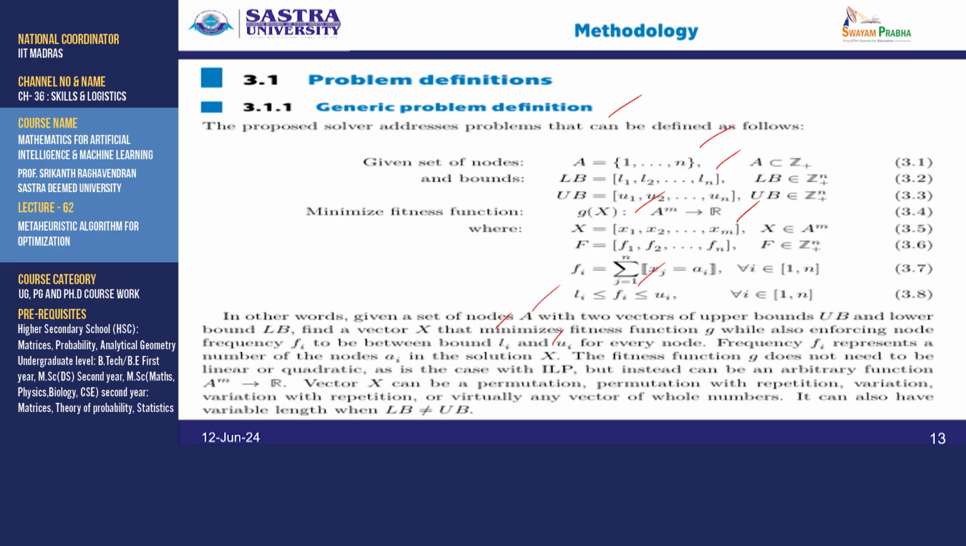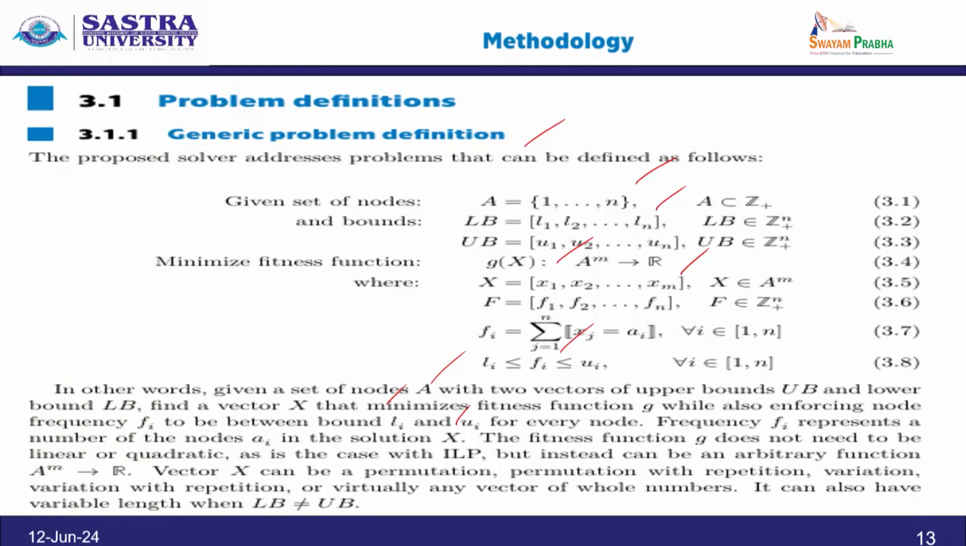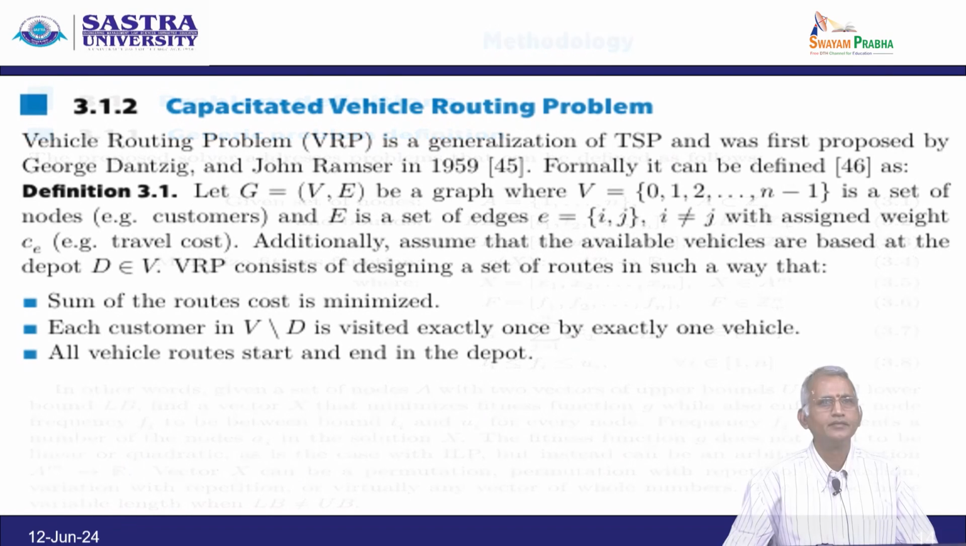So, the fitness function g does not need to be linear or quadratic as in the case of ILP, that is integer linear programming, but instead can be an arbitrary function a power m to r. The vector x can be a permutation, permutation with repetition, variation, variation with repetition, or virtually any vector of whole numbers. It can also have variable length when the lower bound is not equal to the upper bound.